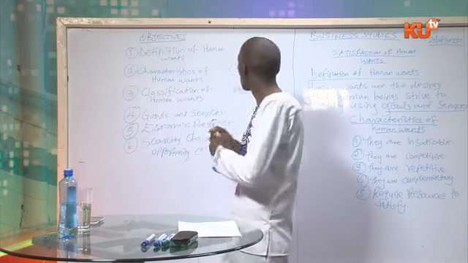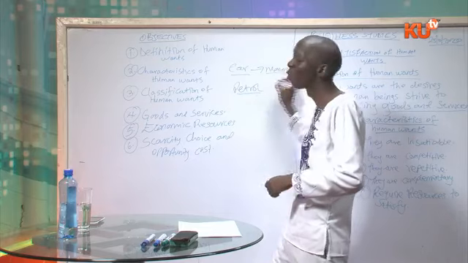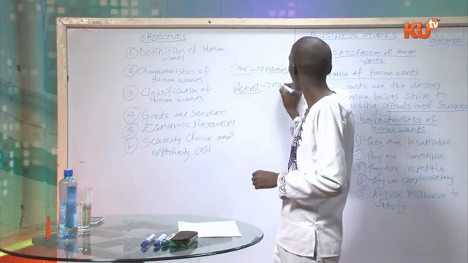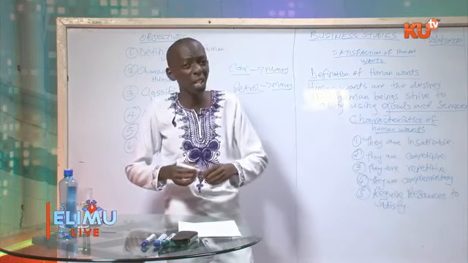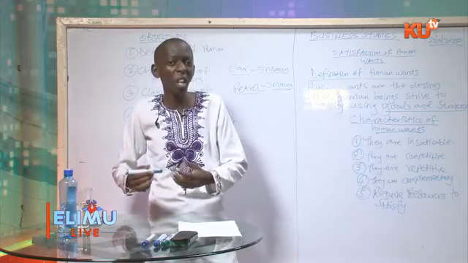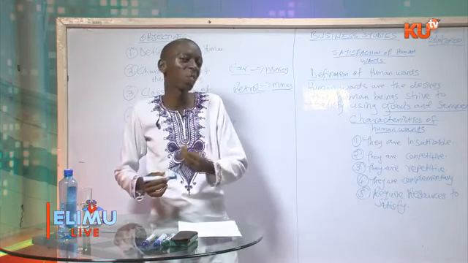If you need a car, you must have money to satisfy that desire of buying a car. If you need petrol, you must have money to satisfy that desire of petrol. If you want to eat, you need money so that you can buy the food. Therefore, human wants require resources to satisfy.